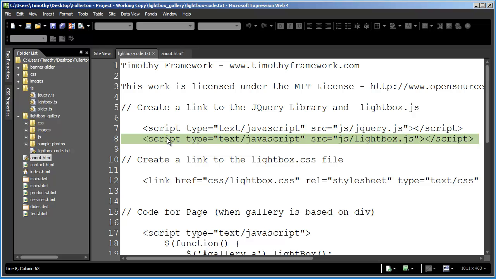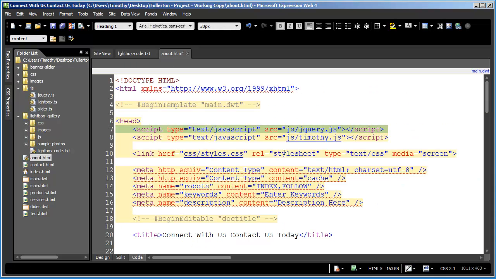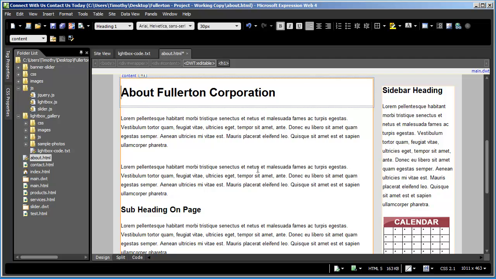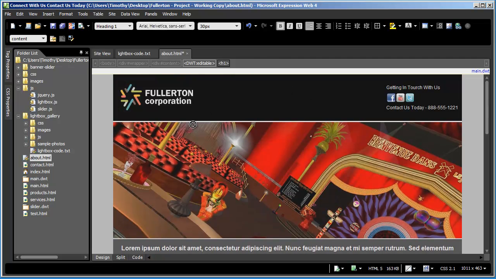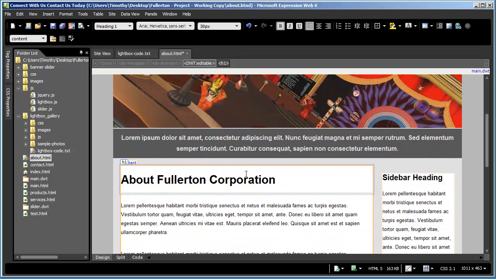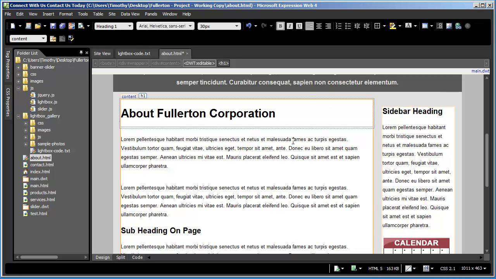So I'm going to right click on that, click copy, and come back into my About page. Now remember, your About page was created based on the template, and when you're in your template, there are 2 different types of regions. There are template regions like this area right here that are locked, controlled by the template. And then there are editable regions where you can customize the particular page.